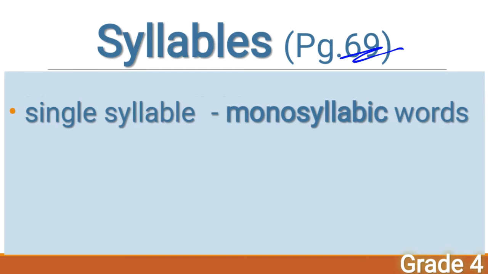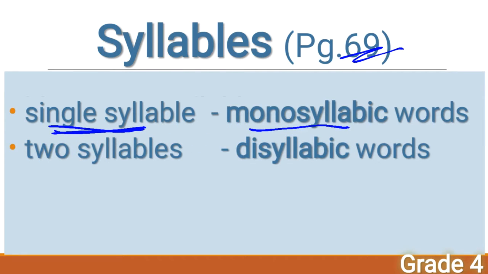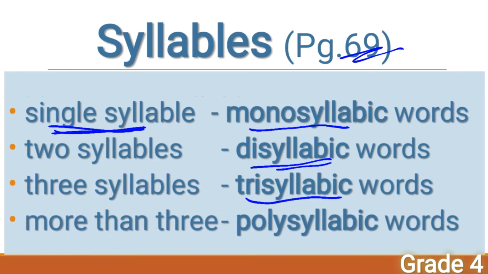So now, children, words with a single syllable are called monosyllabic words. Words with two syllables are disyllabic words, and the words with three syllables are called trisyllabic words. And eventually, if the words have more than three syllables, they are called polysyllabic words.